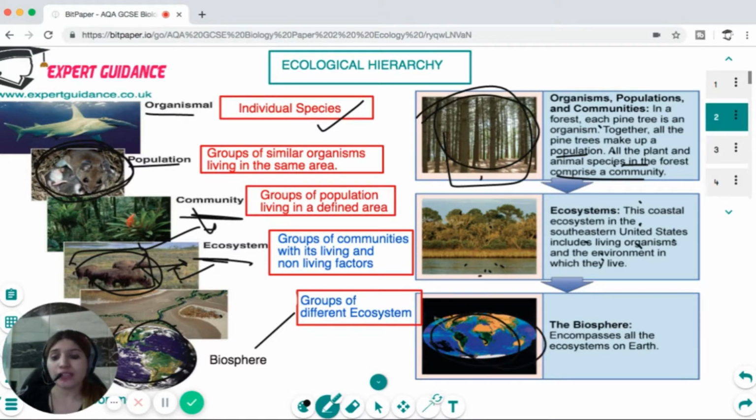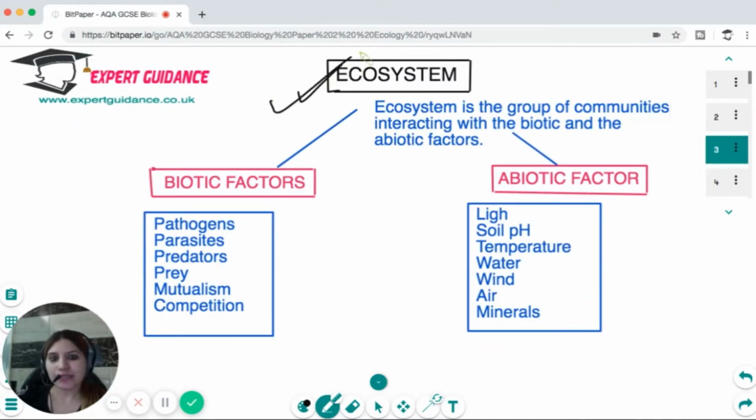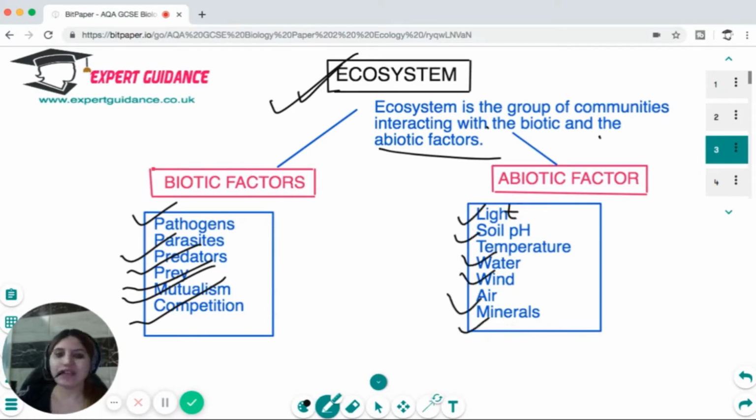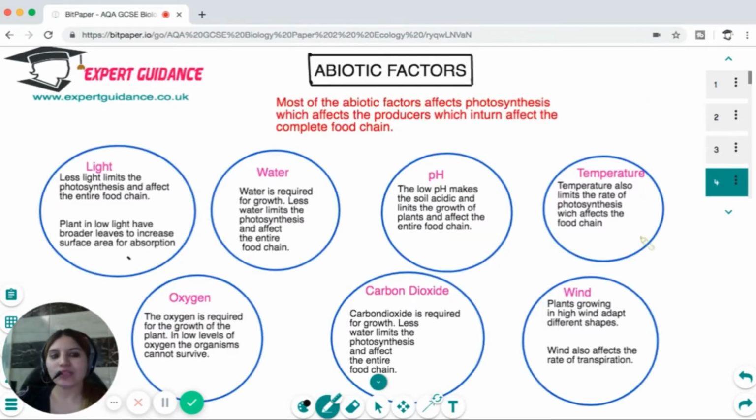So you should know the difference between a population, a community, and an ecosystem. An ecosystem is a group of communities which is interacting with the biotic and the abiotic factors. What are the biotic factors? The biotic factors are all the living organisms which are coordinating within an ecosystem. That includes pathogens, parasites, predators, prey, mutualistic organisms, and competitors. The abiotic factors include all the non-living components like light, soil pH, temperature, water, wind, air, and minerals. Now you should know the explanation of both of these factors and how they interact within an ecosystem.